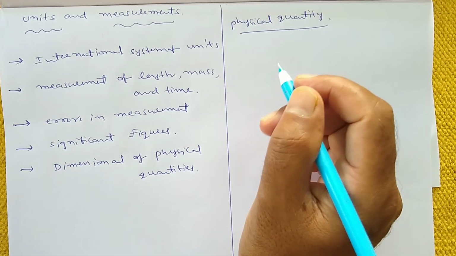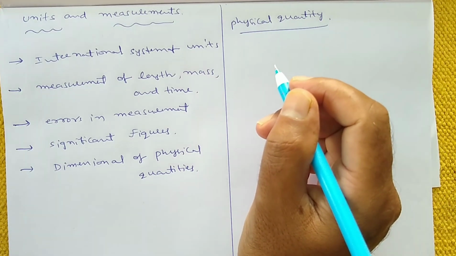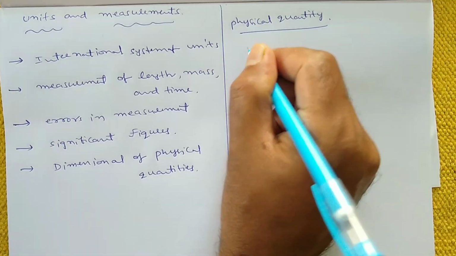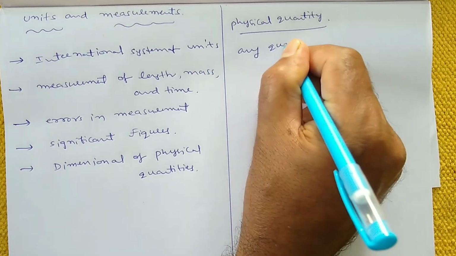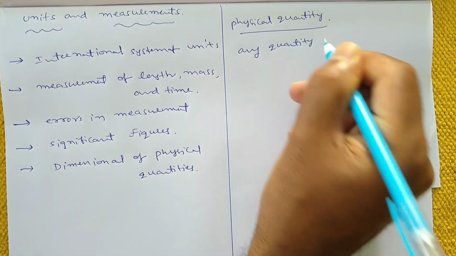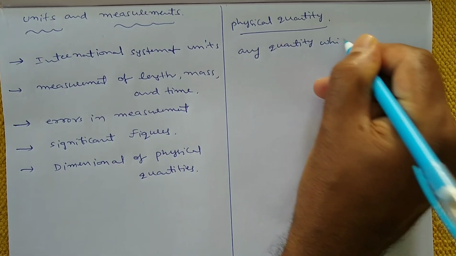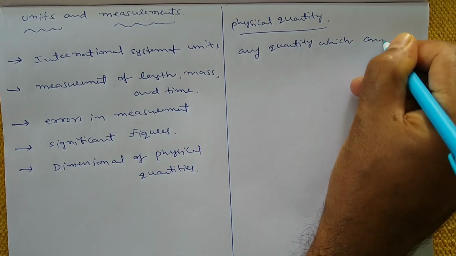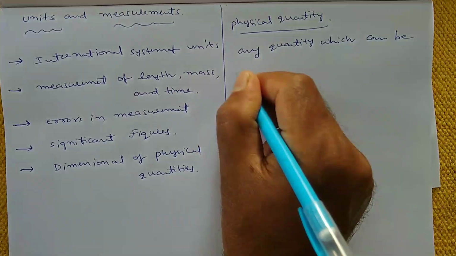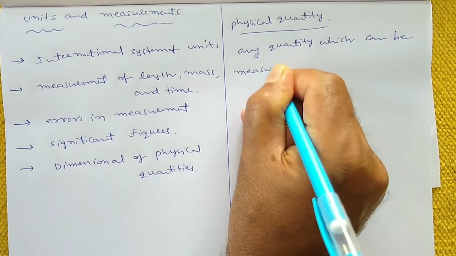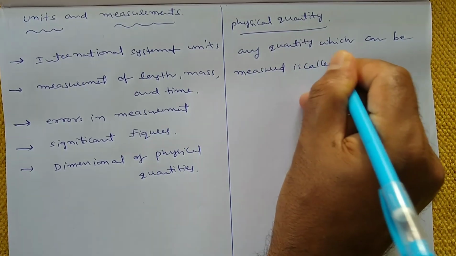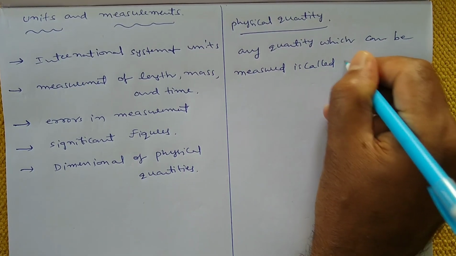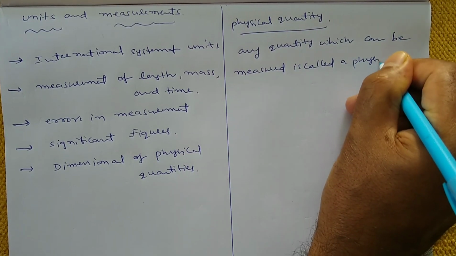Any quantity which can be measured is called physical quantity.